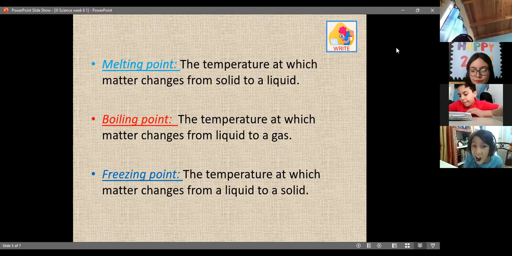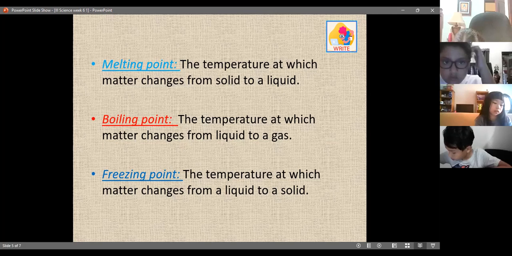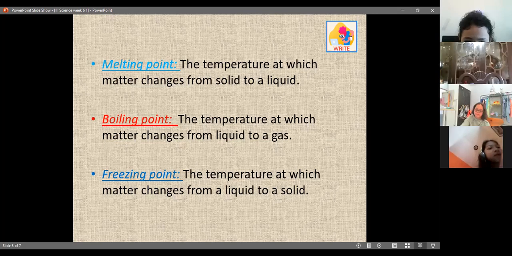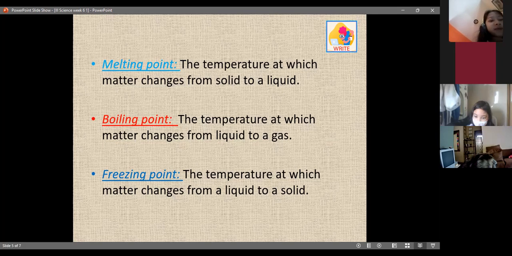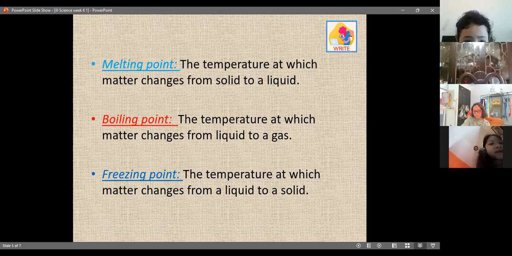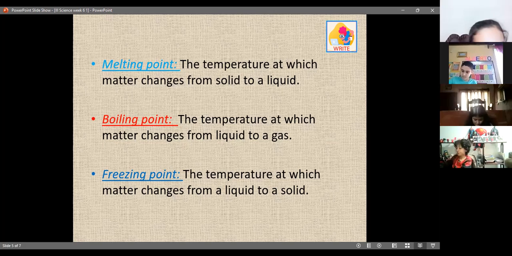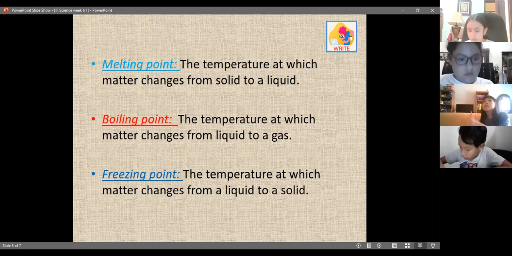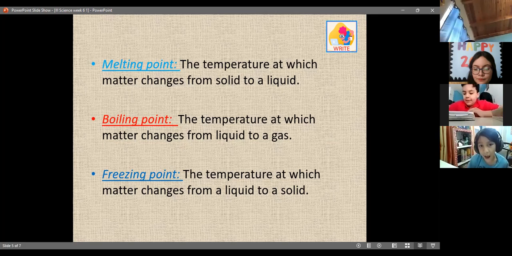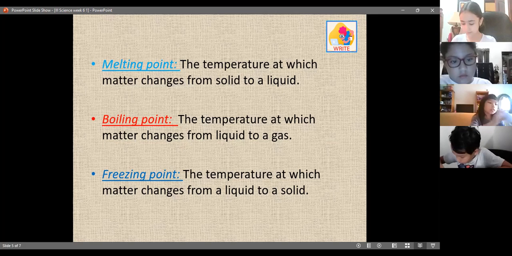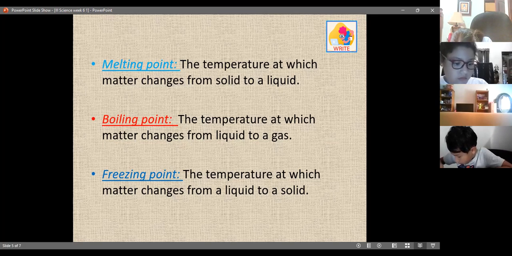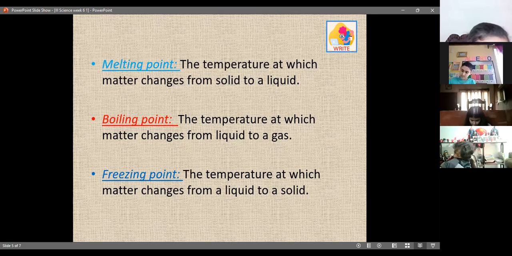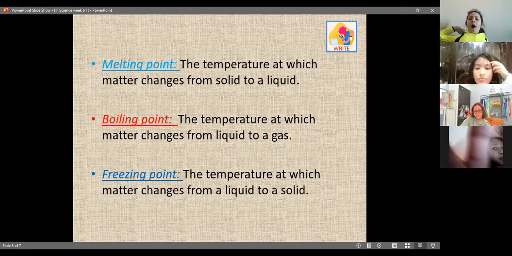The temperature at which matter changes from liquid to gas.